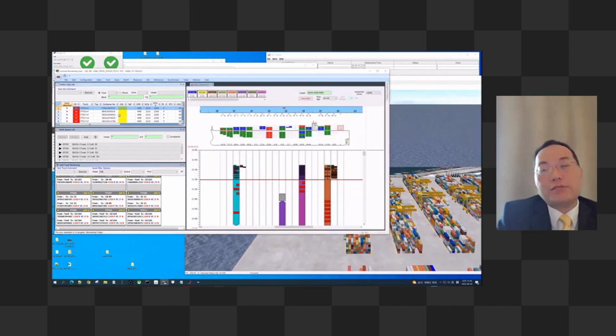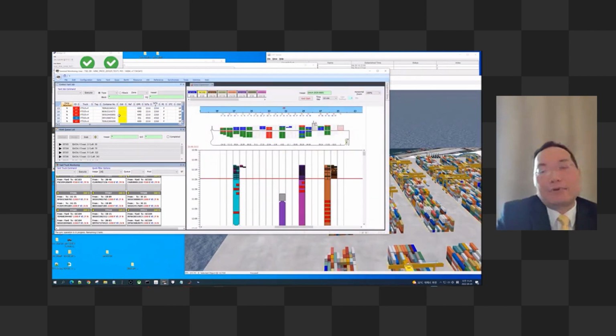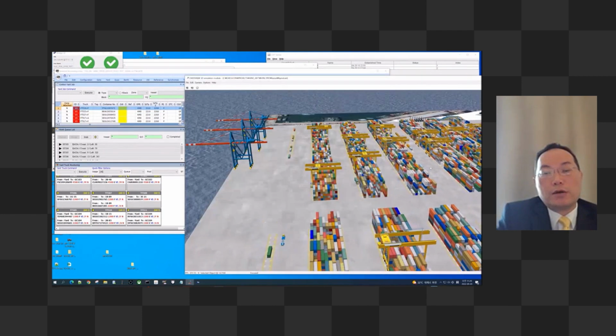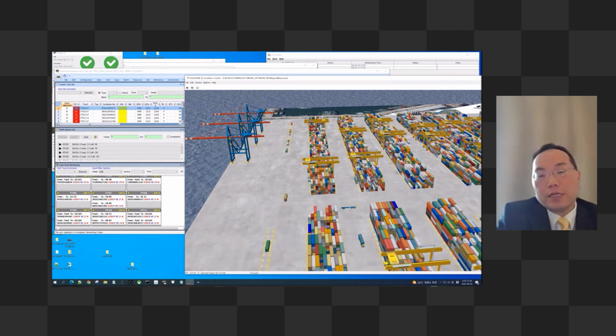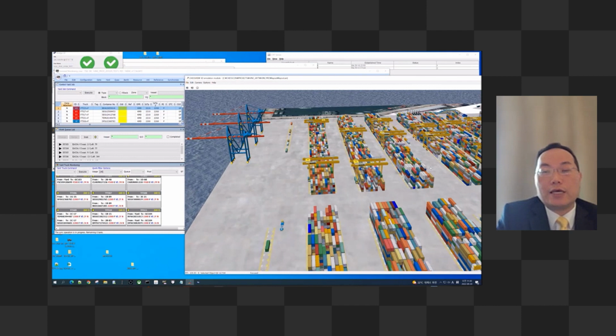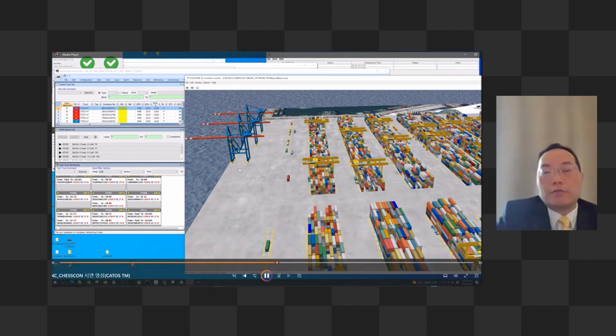With the full yard optimization and yard planning, we work based on the most optimistic path to come up with a better solution, or we also give them some kind of deal operation to reduce empty movement as well. Thanks to the user and also CHESSCON, we get a lot of information on the simulation.